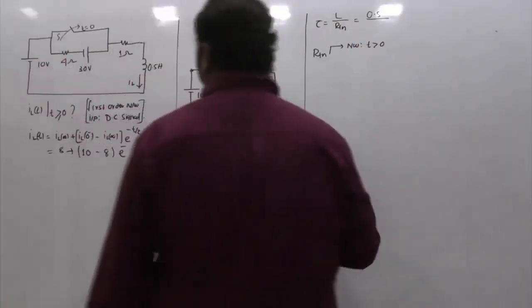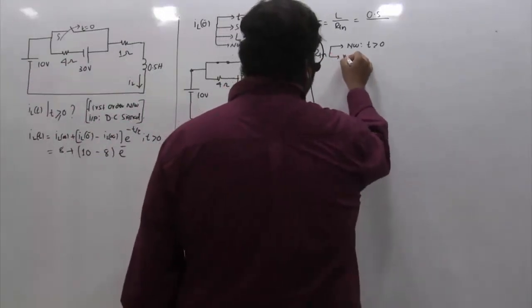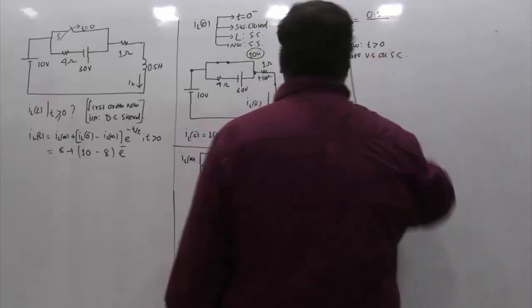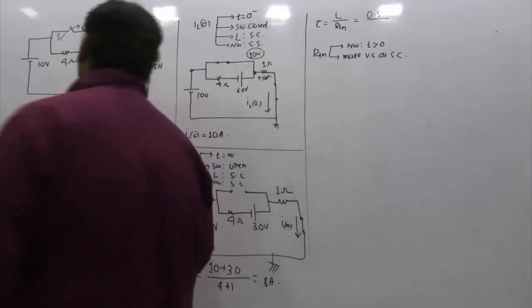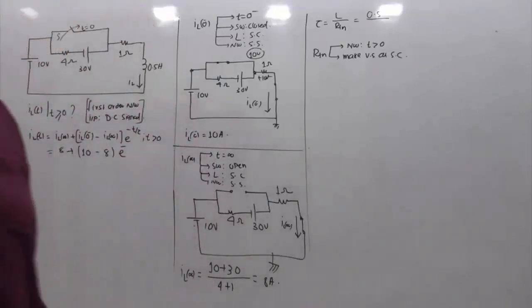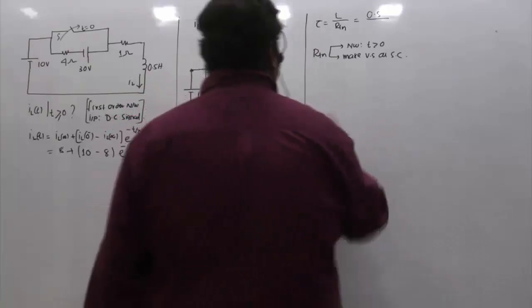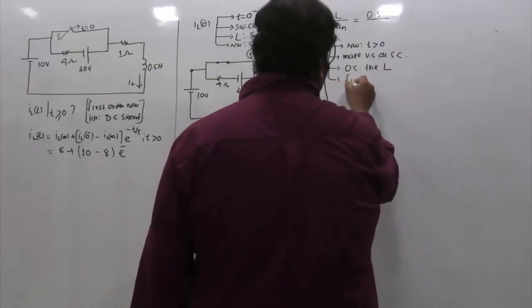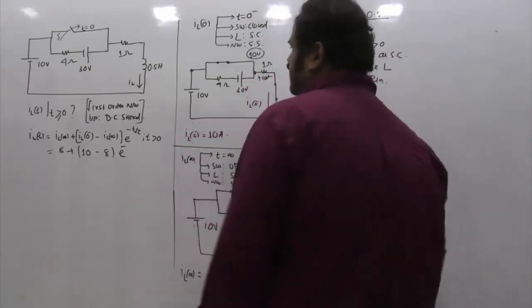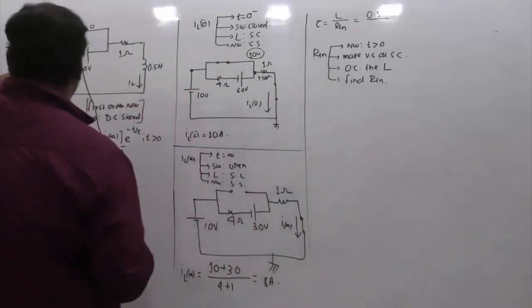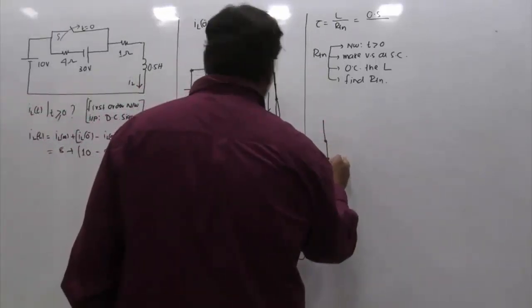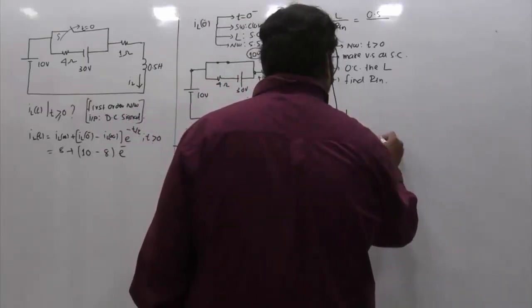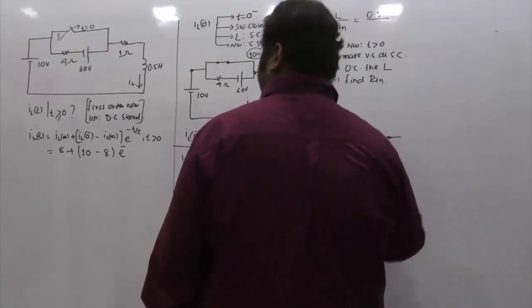Because this is an independent source network, make the voltage sources short circuit. If there were a current source, I would replace it by an open circuit, because for a source you have to make its value 0. The voltage sources become short circuits, and then open circuit the inductor and find RTH. These are the common steps. So this is the 10 volt source, which is shorted here, then this is the 4 ohms, and this is a voltage source of 30 volts, which is also shorted.